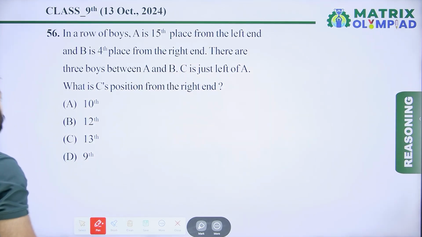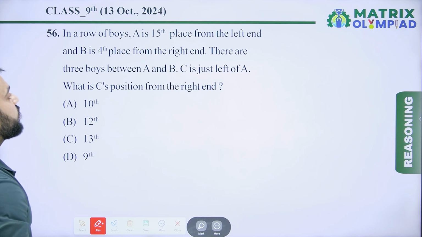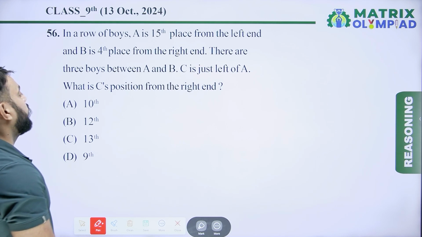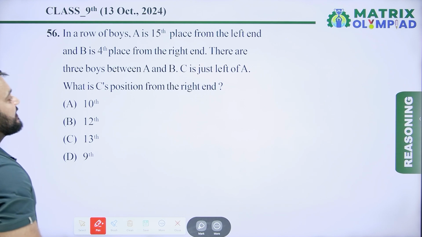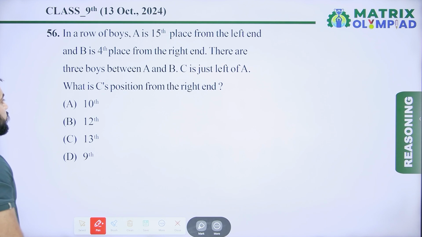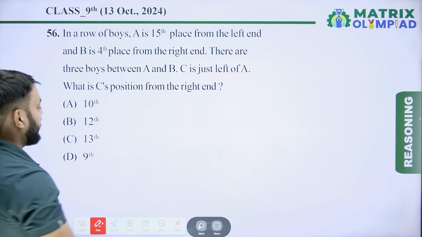So now the next question is question number 56. In a row of boys, A is 15th place from the left hand and B is 4th place from the right hand. There are 3 boys between A and B. C is just left to A. What is C's position from the right hand?